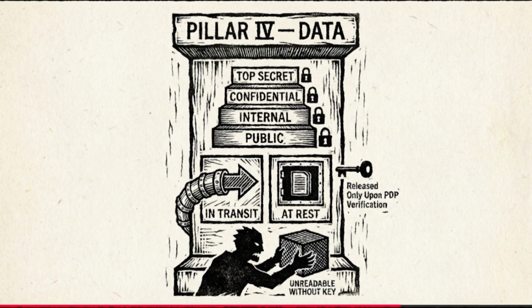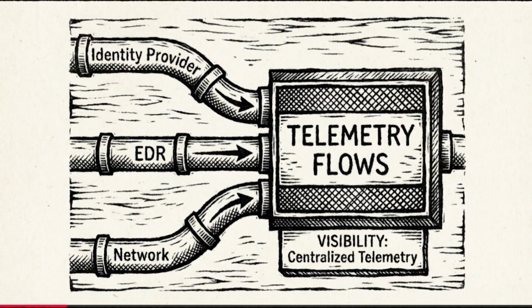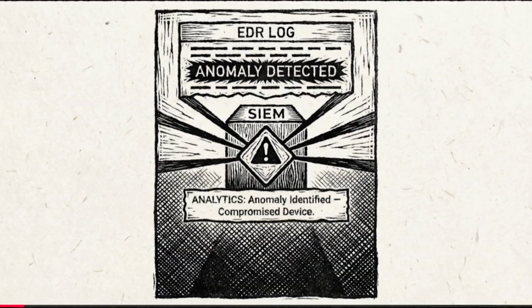Fourth is data. The crown jewels. Data requires strict classification and end-to-end encryption, both in transit and at rest. Because even if an attacker bypasses network controls, the data itself should be unreadable without specific decryption keys. Keys which are released only upon policy verification from the PDP.